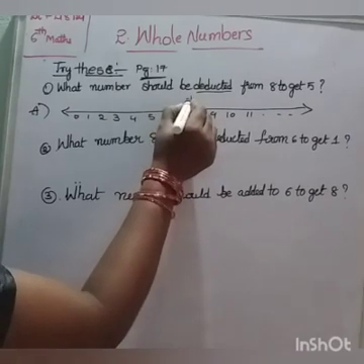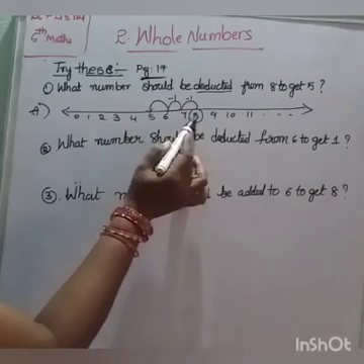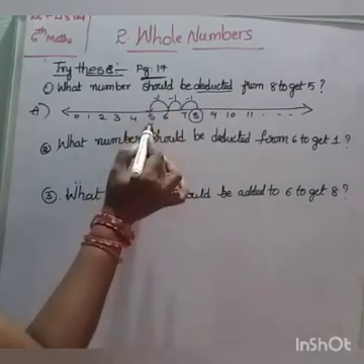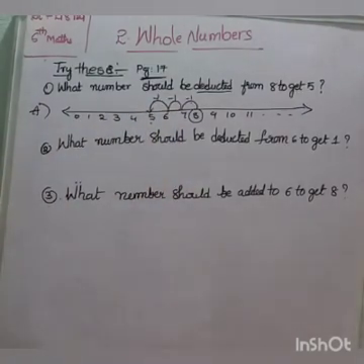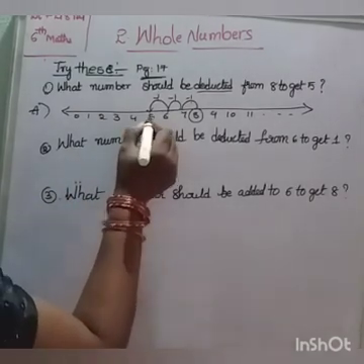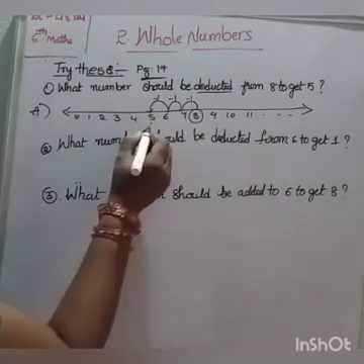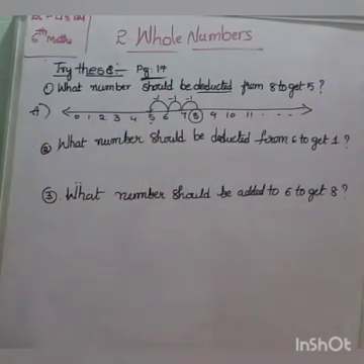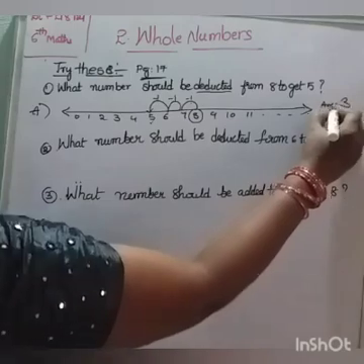1, 2, 3. So, what number should be deducted? We have to get 5. Minus 1, minus 1, minus 1. Minus 3. So, 3 should be deducted from 8 to get 5. The answer is 3.